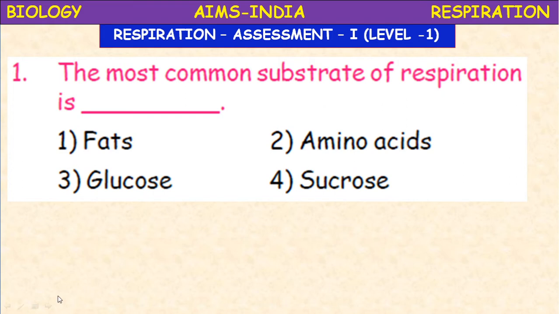The most common substrate of respiration is fats, amino acids, glucose, sucrose. Okay, which is the most common substrate? The simplest one, glucose. Glucose is the most common substrate of respiration, which produces instant energy.